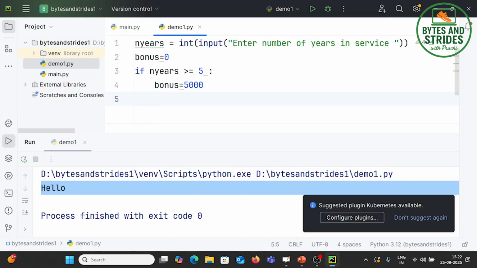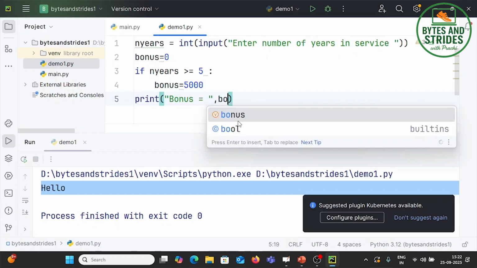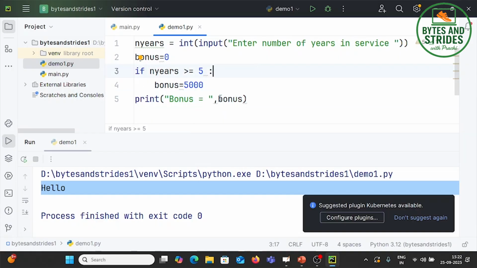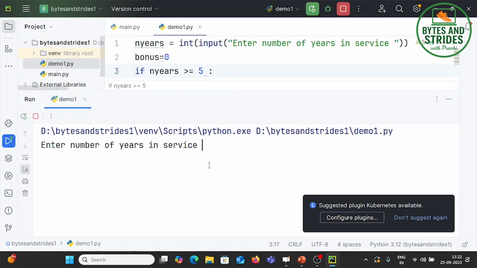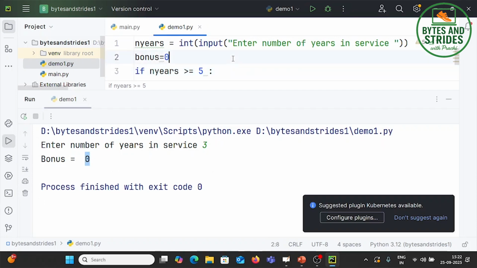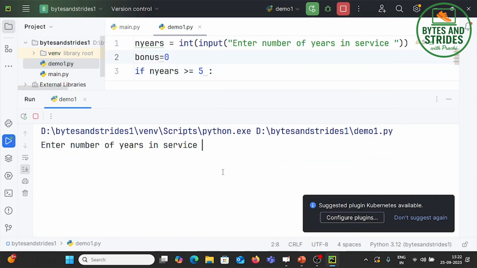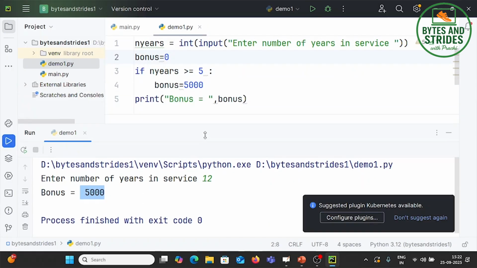And then you want to print the bonus. Do you want to print the bonus only if he has worked for the required number of years? No, I always want to print the bonus. So I go back one level to the top level, and here I print the bonus. When I execute this code, you will see I am taking number of years in service, and if I say I have worked only for 3 years, I do not get a bonus. However, if I say I had given 12 years to the company, I am going to get a bonus. This is how if works.